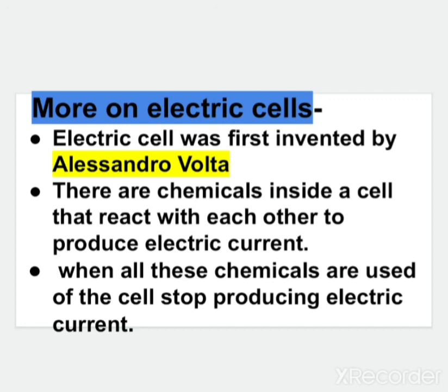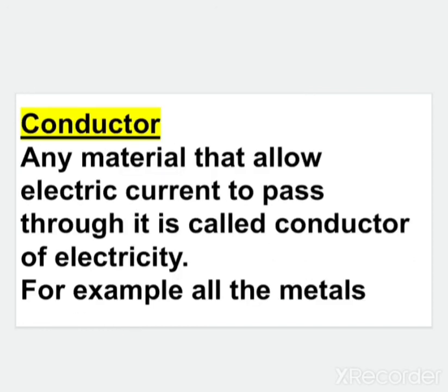We studied that the electric cell was first discovered by Alessandro Volta, and it works on chemicals. And conductors and insulators, this we studied today. So this is all about this chapter. Hope you all understood the chapter, and please go through the chapter once, read the chapter thoroughly. Till then, take care and Sai Ram.